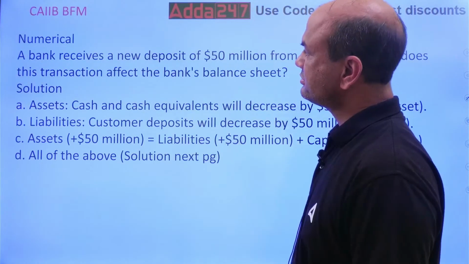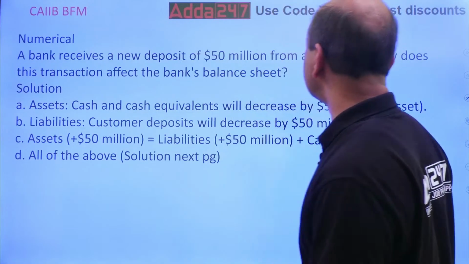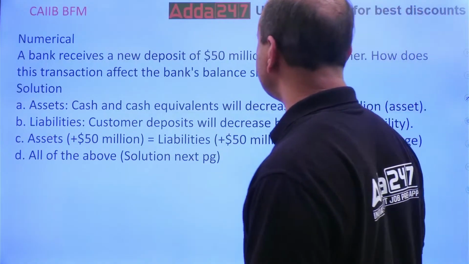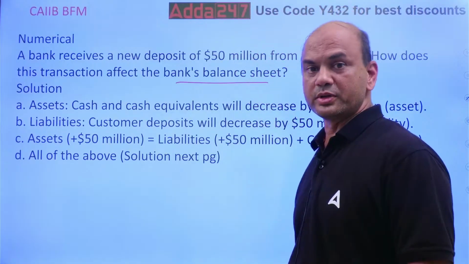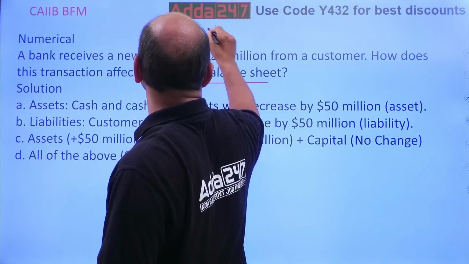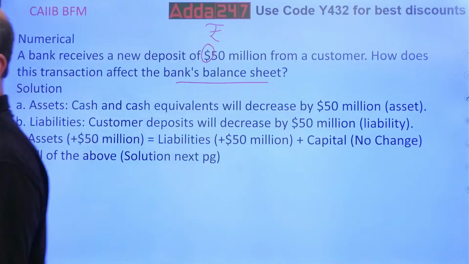Numerical. A bank receives a new deposit of $50 million from a customer. How does the transaction affect the bank's balance sheet? The bank has received a new deposit of dollars. You can consider this dollars or rupees, anything. Currency hardly matters.